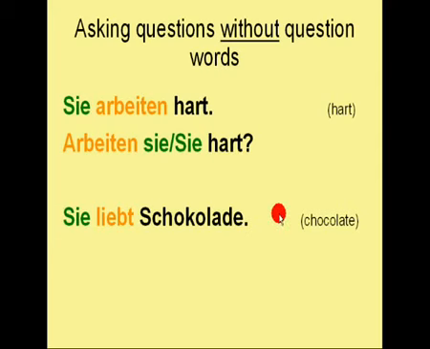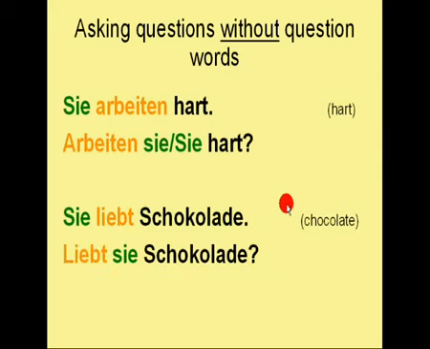So how do I turn that into a question? By switching the verb and the subject again. This is how the question looks like. Liebt sie Schokolade? Therefore I wrote the sie with a small letter. If I would mean, for instance, they, then I would have another conjugation. If I want to ask, do they love chocolate? Then I would say, Lieben sie Schokolade? Because the conjugation for they is lieben.